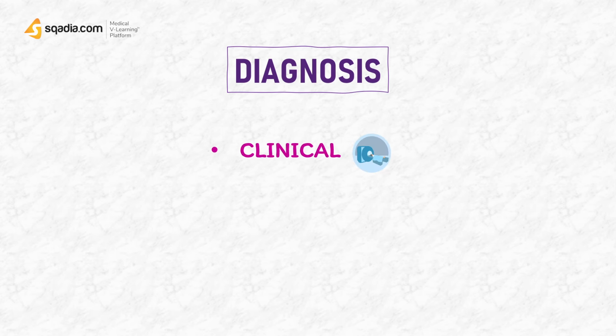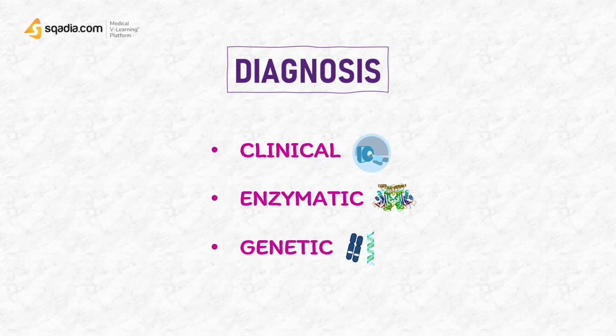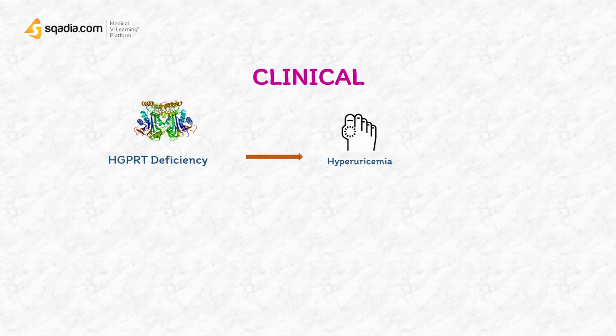Remember, the diagnosis of this syndrome can be done at 3 levels: clinical, enzymatic, and finally at the genetic level. As far as the clinical diagnosis is concerned, AGPRT deficiency should be suspected in patients with hyperuricemia and an increased uric acid overproduction, with or without neurological impairment.